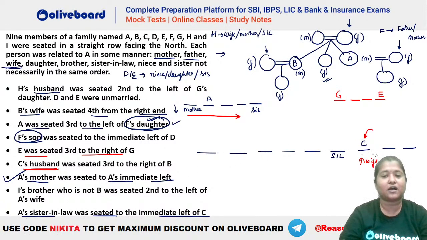Okay, C कौन होगा? C wife हो जाएगी. C will be the wife of A. Okay, C will be the wife of A. Are we clear? So you can see C is wife. So we have placed your C as wife. Okay. So now let's see what else do we have here. C's husband is third to the right of B. C's husband means because C is a wife, that means C's husband is A. So A should be third to the right of B. Okay. So you can see that this is okay.